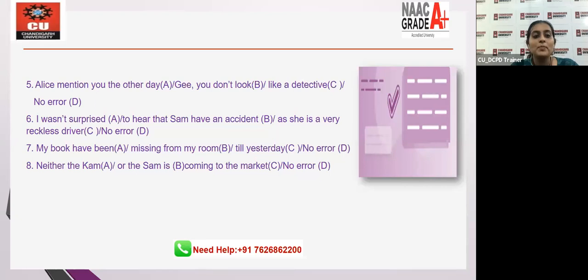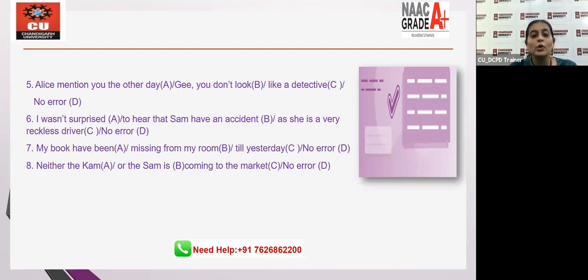7th, my book have been missing from my room till yesterday. Or no error. 7th, which part has error? A, B, C, or there's no error at all? Okay, let's move on to the next question.